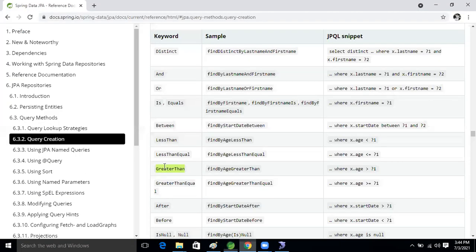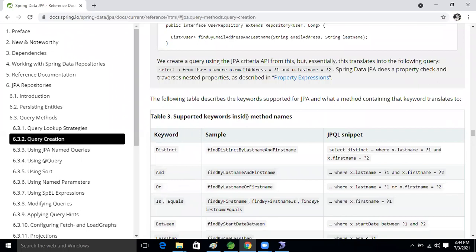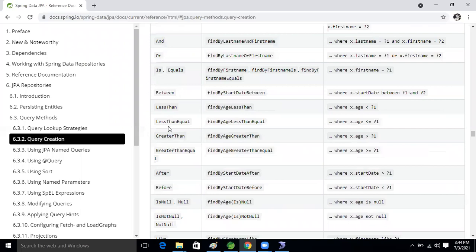How many keywords have we seen now, guys? One and two we completed, right, in this table. It means support keywords inside the find by method names. We have seen greater than and greater than equals to, and we completed them, right? Come on, guys, we completed two keywords or not?